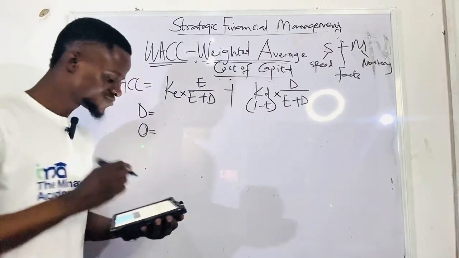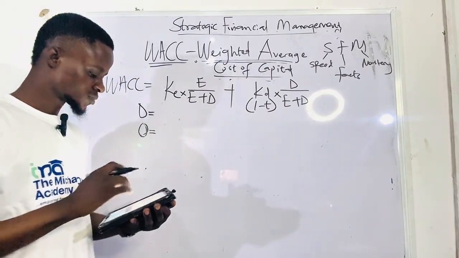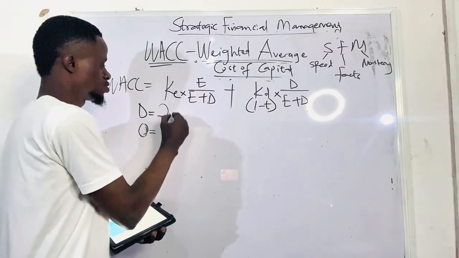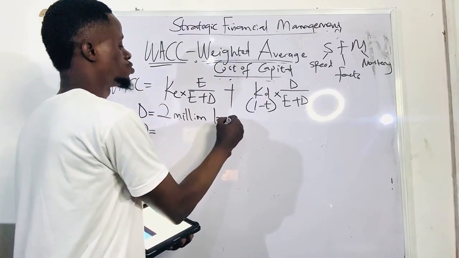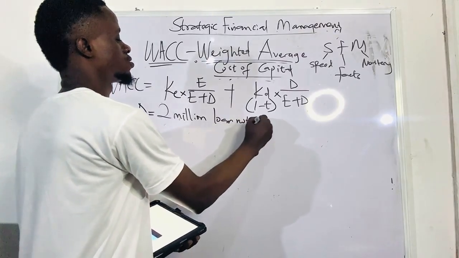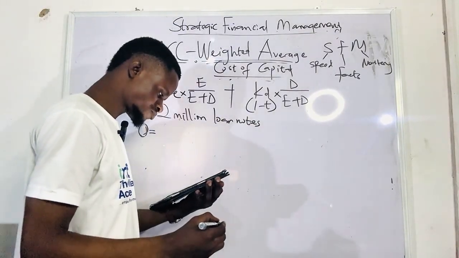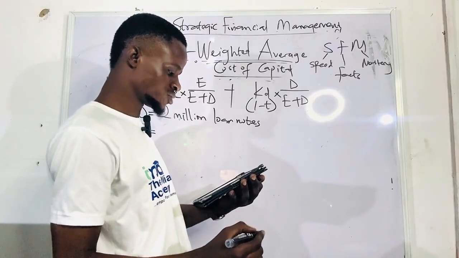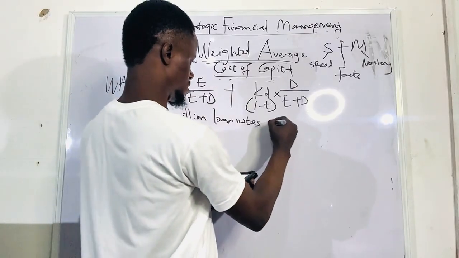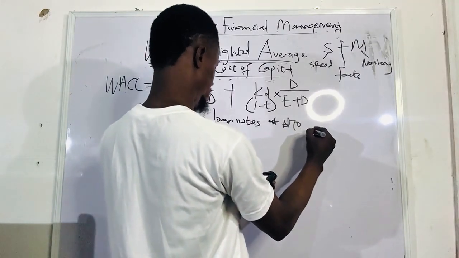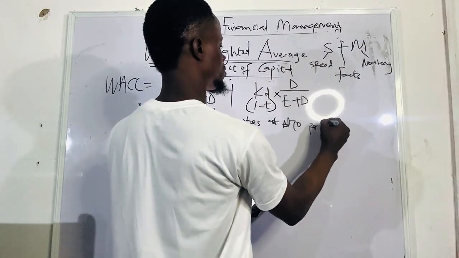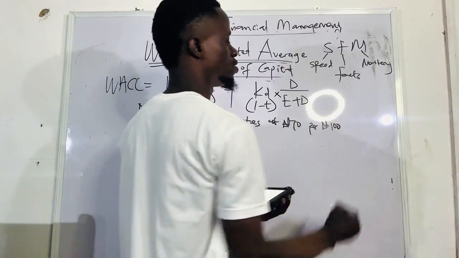So yes, the company has 2 million loan notes, which are currently quoted at 70 naira per 100 nominal value.